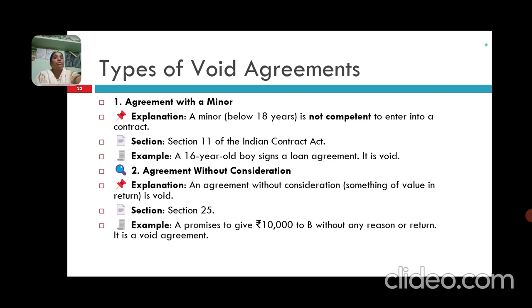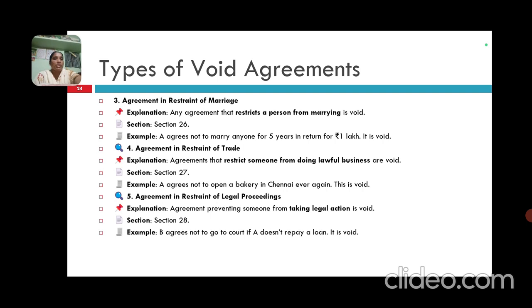Next one is agreement without consideration. An agreement without consideration, something of value in return, is void. Section 25. A promises to give 10,000 rupees to B without any reason or return. It is a void agreement.